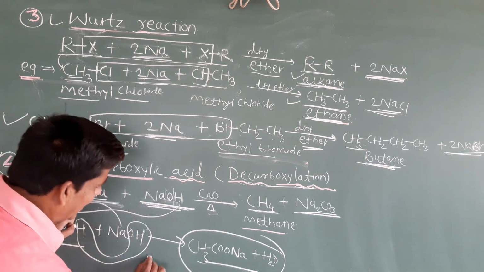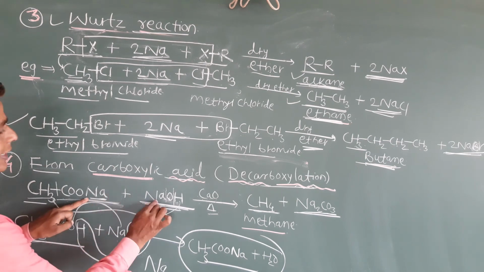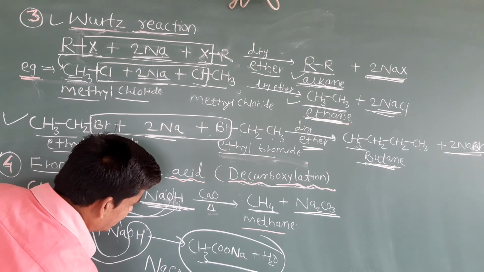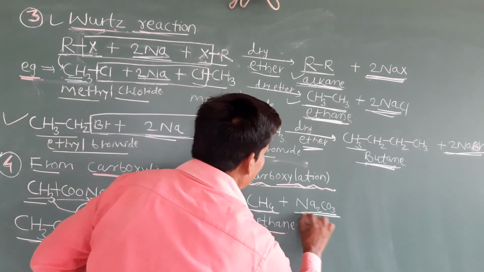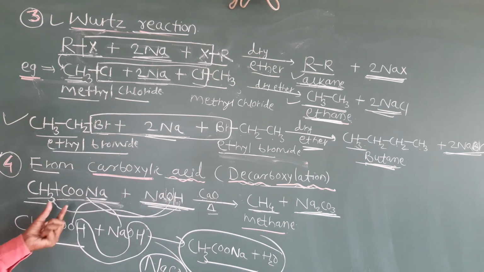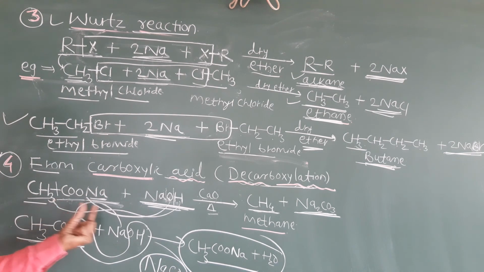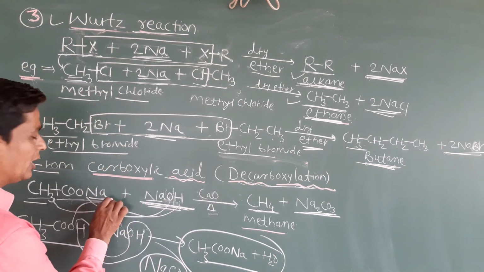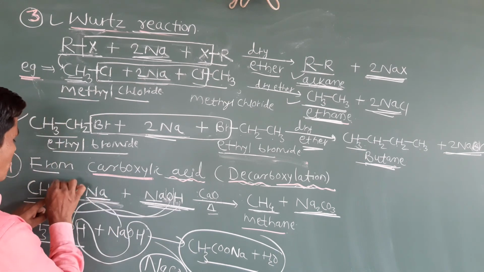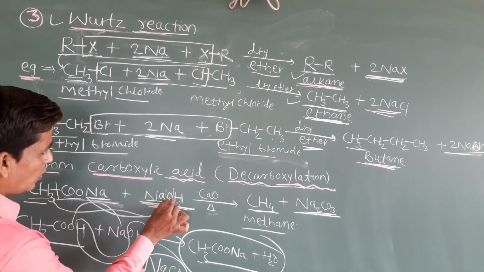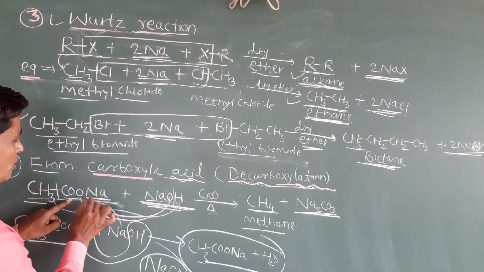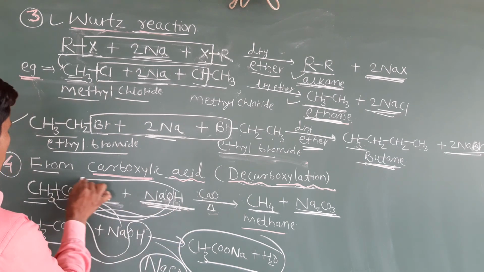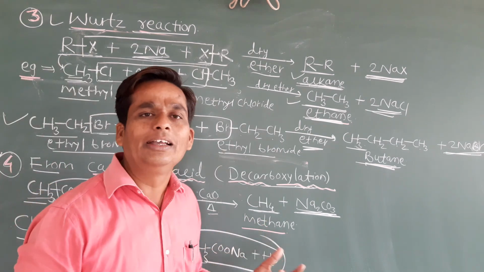Now what remains to us? This Na and this Na, Na2 will come together. Okay, this Na2, and this carbon and this 2 oxygen, and this one more oxygen. What remains? Na2CO3, sodium carbonate. Here I have written Na2CO3. Very simple, students. Okay, when this sodium acetate reacts with NaOH in presence of calcium oxide, what happens exactly? This Na and this Na will come close, it converts into the Na2, the bond is breaking from here, this CO2 and this one more oxygen from this NaOH, it converts into Na2CO3, sodium carbonate. Okay, and this hydrogen will join to this CH3, it converts into the methane.